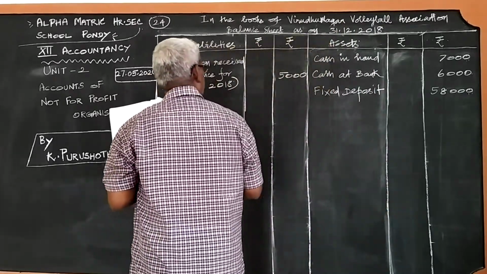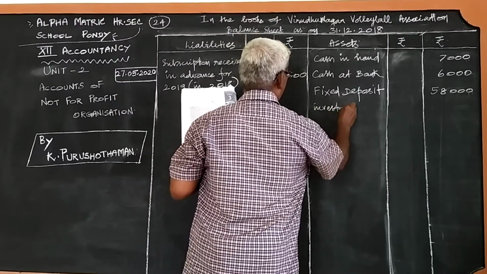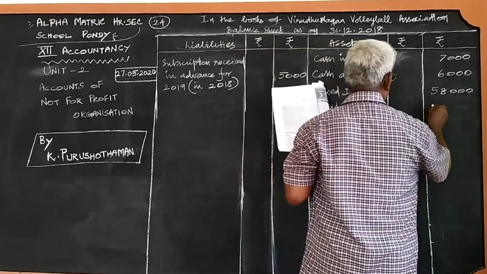Therefore, what we should write? Investments, 10,000.